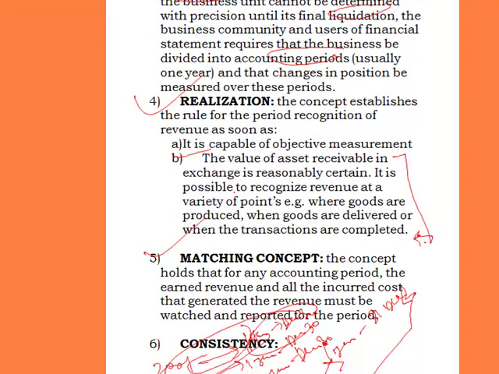The next one is the matching concept. The simple explanation of the matching concept is that the revenue of a period of a business should be matched with the expenses of that period, so that you can determine the profitability or otherwise of a business. It's just saying that all the revenue, all the income that relates to a period, you should charge against the expenses that relate to the same period, before you can say you are determining your profits for that period.